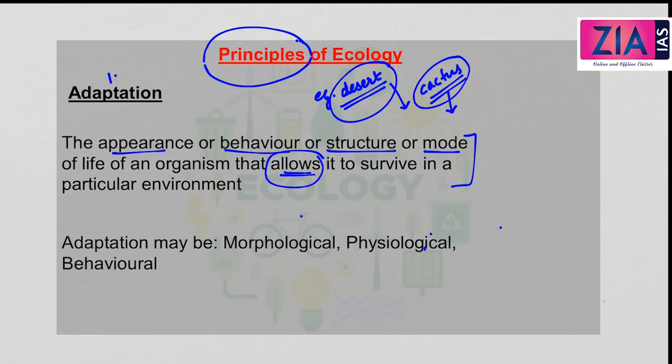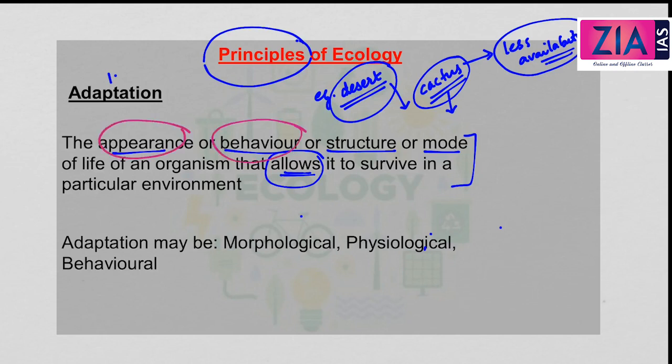In the desert ecosystem there is very little availability of water. So the plants and animals which live in the desert have to adapt to this particular feature of the desert, that less water is available.